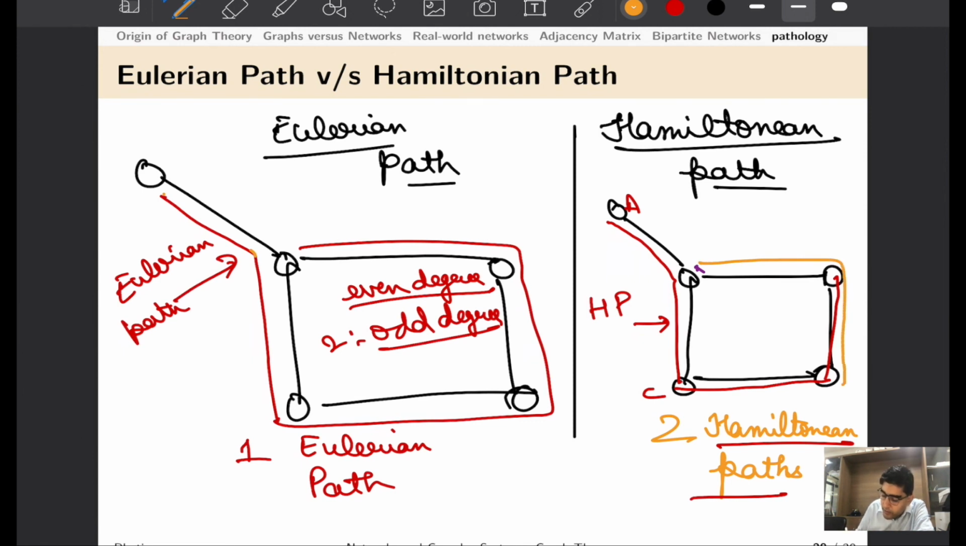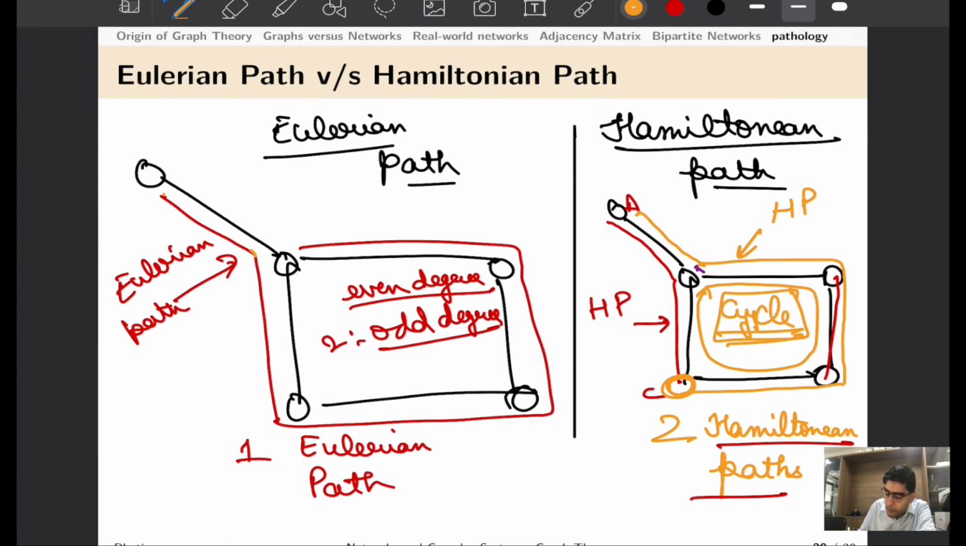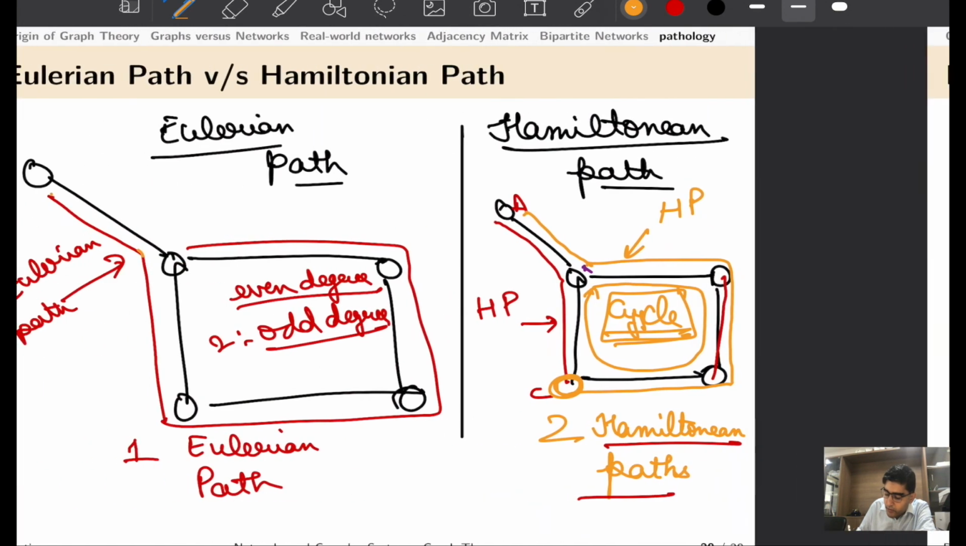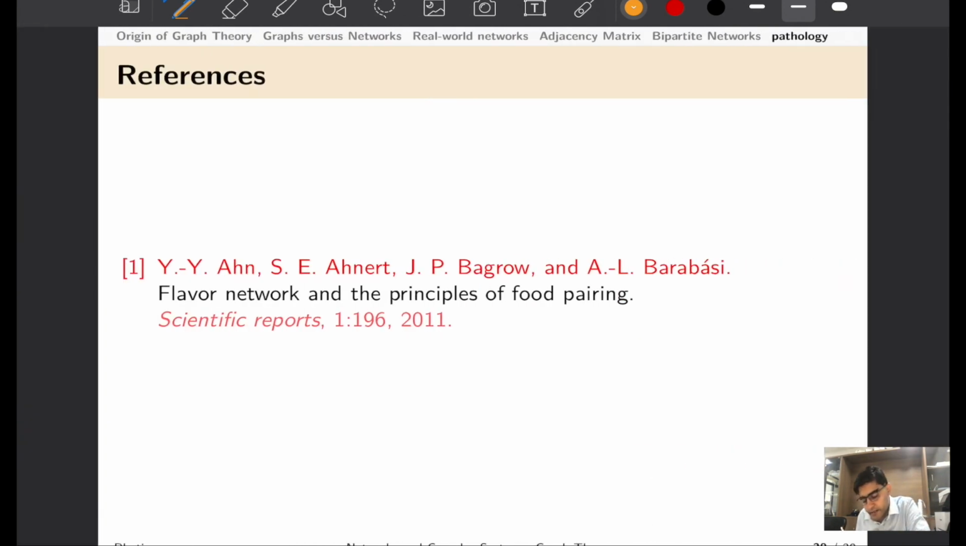There exists another Hamiltonian path: you start from here, come here, and keep on going in this way, and you never come back, because then it would become an Eulerian path. So you have to terminate at node C, and this orange one is another Hamiltonian path. And finally, we also define something called a cycle. That is, if you start from the same node, keep on going in a continuous manner, and end at the same node, we say that this particular network or graph has a cycle present in it.